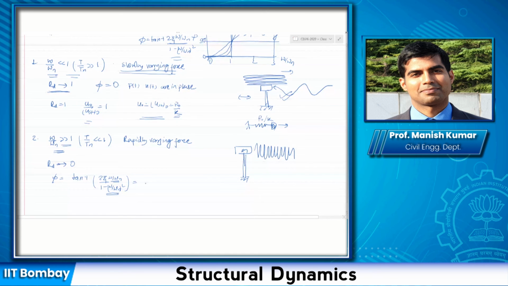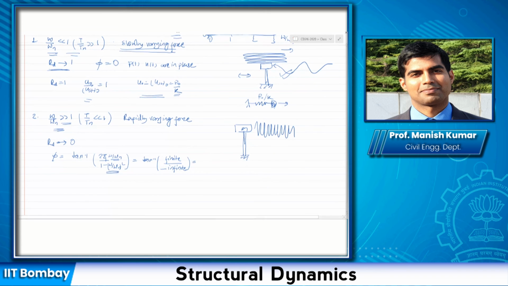So it becomes something like some finite quantity divided by some negative infinite quantity. This gives me a value of phi equal to 180 degrees, not 0. Had this been going to positive infinity, then I would have got 0.